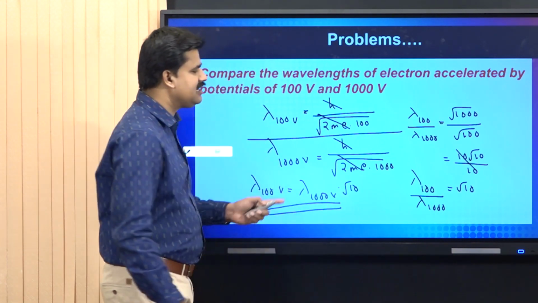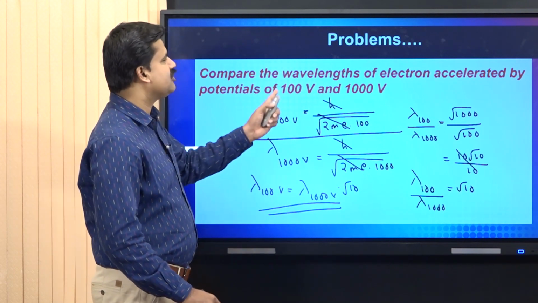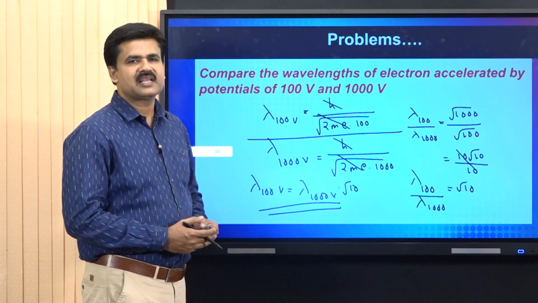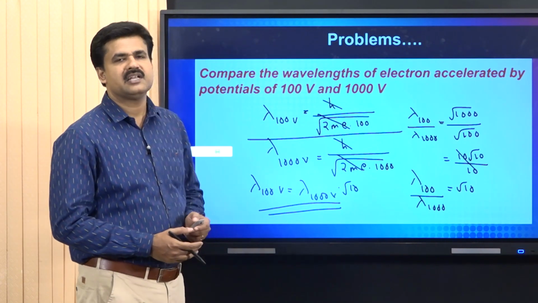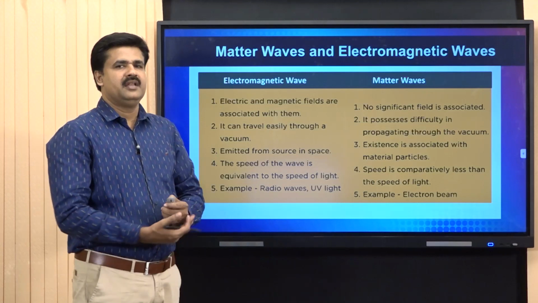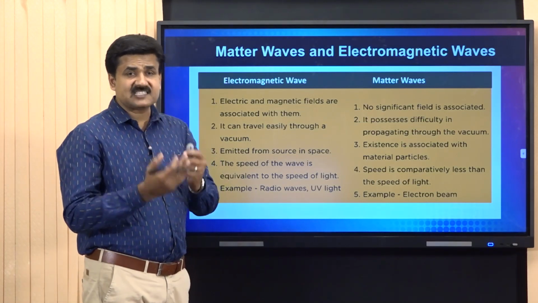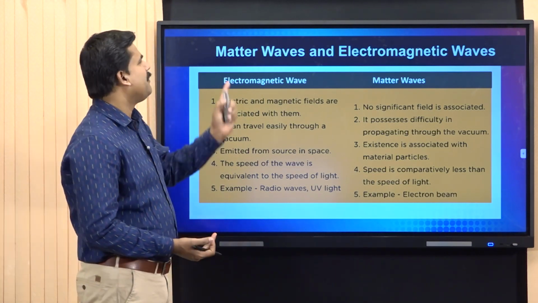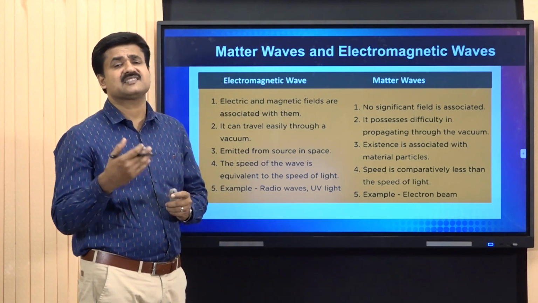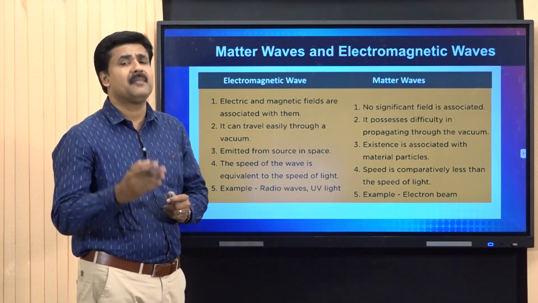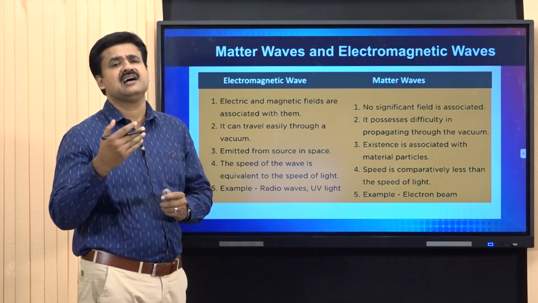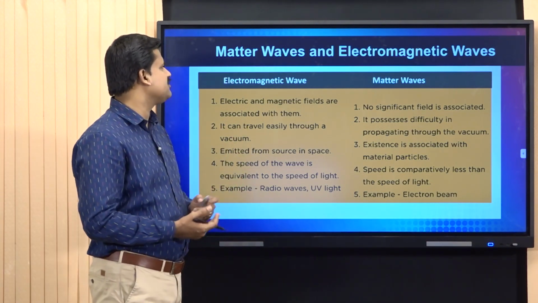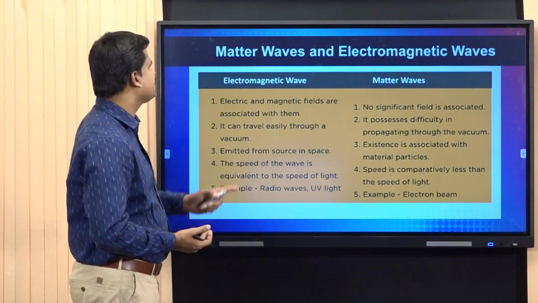This is a very, very important observation that we got from this problem. That is all about the various numerical problems associated with the de Broglie relation. Now we are discussing the difference between matter waves and electromagnetic waves. Matter waves, as we know, are the waves associated with matter. But electromagnetic waves are radiations having electric field and magnetic field with them. These are the differences between electromagnetic waves and matter waves.